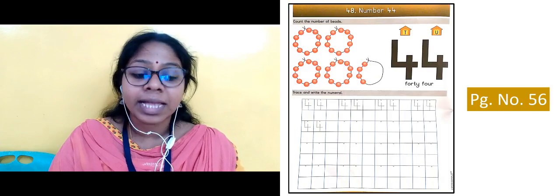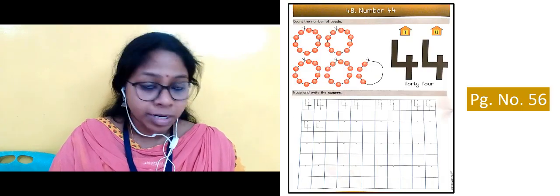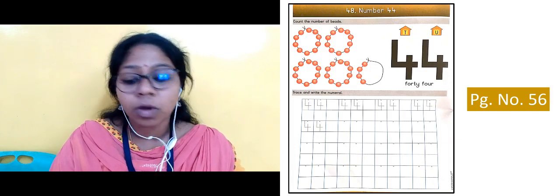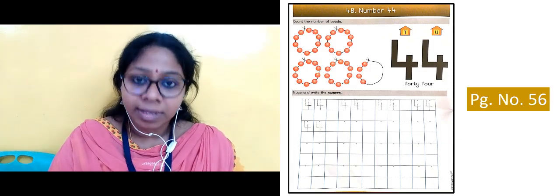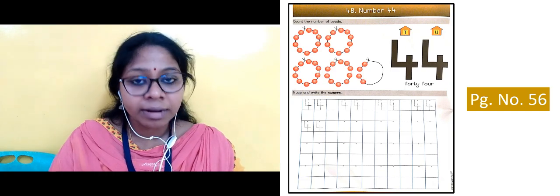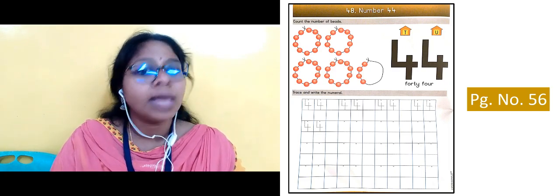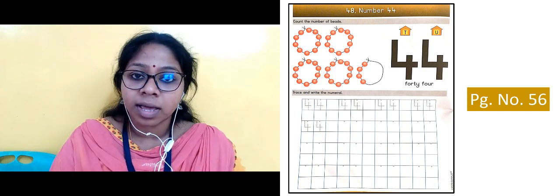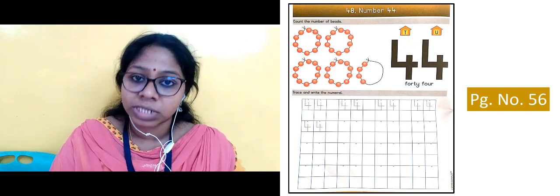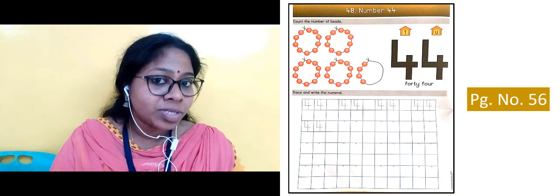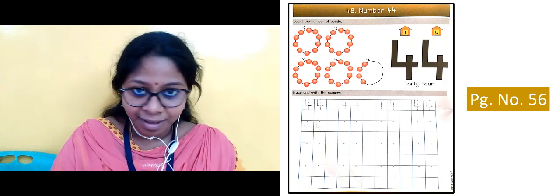Okay, and in the next slide page number 56, the topic was number 44. So you came to know the counting, tracing and writing of number 44, right? So while writing the numbers, remember to write evenly in the box, tracing on the dots. Okay, you have to trace right over the dots, and when you write in the box, write evenly inside the box, right? Yes. And counting also. So I hope you will prepare well for your assessment.